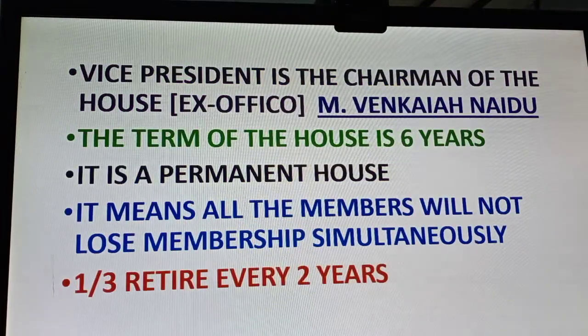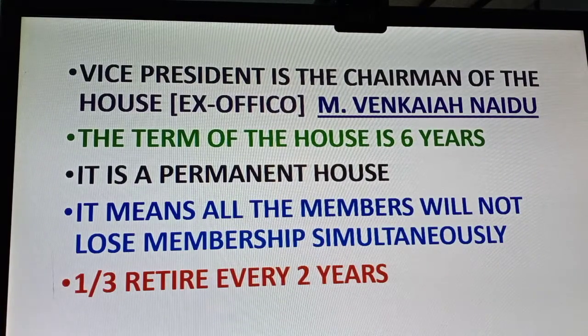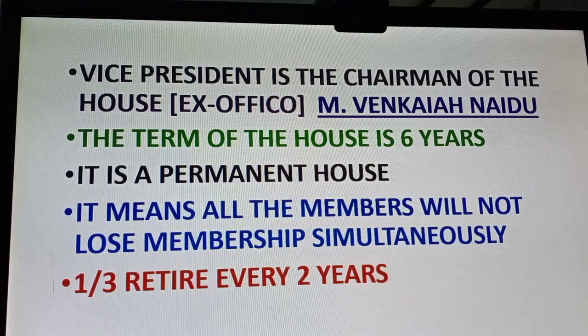Here you see the present Vice President of India is the Chairman of Rajya Sabha. He is Mr. Venkaiah Naidu. Whoever is the Vice President of India is the Chairman of Rajya Sabha. That is called ex officio, by the grace of the office.